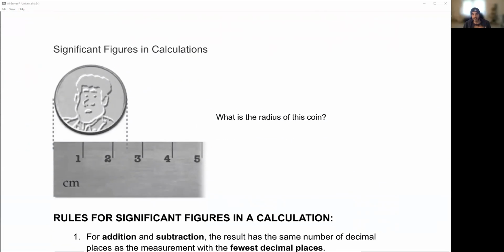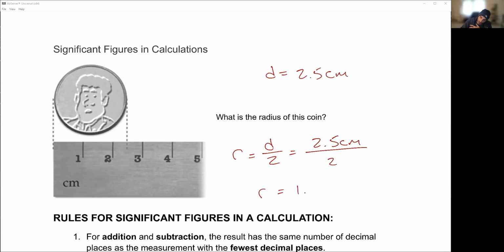So significant figures in calculation. So we took a look at significant figures. We talked about measured numbers. We calculated this coin. We said that the diameter of this is 2.5 centimeters. Okay. That is, 2.5 centimeters. So what's the radius of this coin? Well, we know that radius is equivalent to diameter divided by 2. So if I take the diameter of 2.5 centimeters divided by 2, my radius is equal to 1.25 centimeters. That's it. Plug it into the calculator, divide it by 2, and I have 1.25 centimeters.